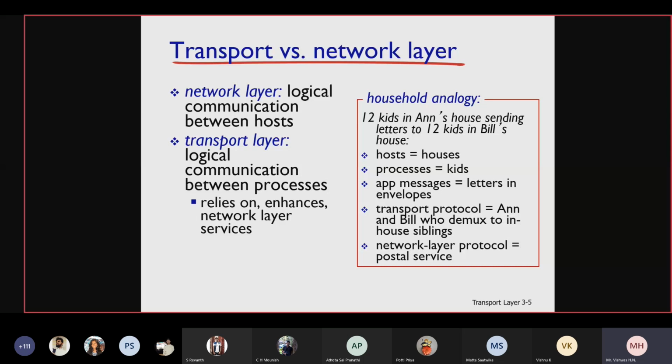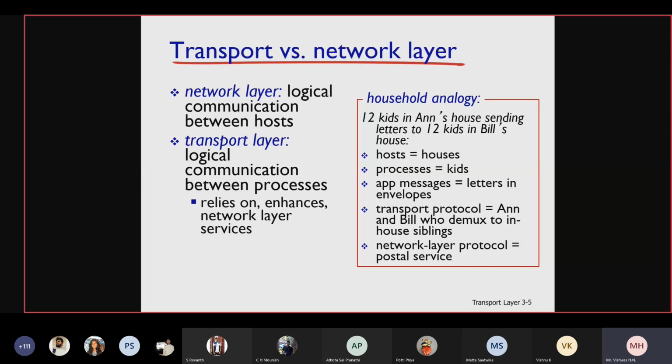Is that clear? So there is an example here, a household analogy. 12 kids in some house sending letters to 12 kids in another house. Houses are termed as hosts, and the kids in that house are called processes. So there are two hosts, and in each host there are 12 processes running. Is that clear? Application messages are letters in envelopes.